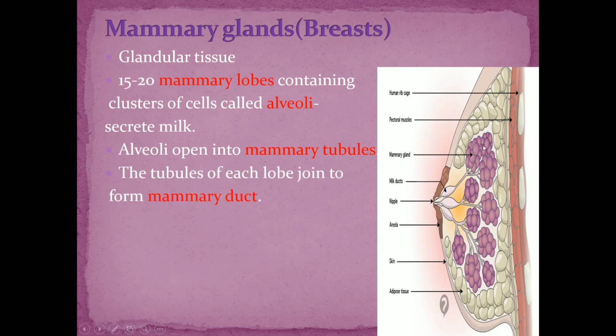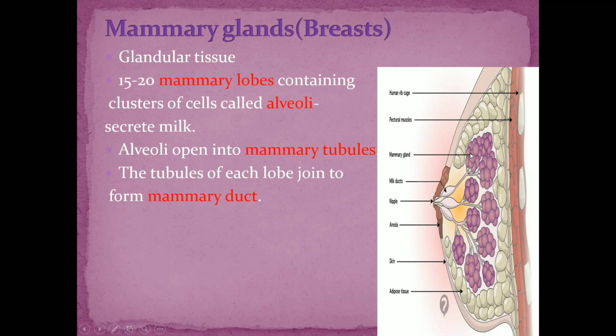Now the mammary tubules, the tubules of each lobe. So this is one lobe. Let us take this as one lobe. These are the mammary tubules. The mammary tubules of each lobe open or join to form a mammary duct. So this is a mammary duct. Hope you got it? Yes or no? Right.